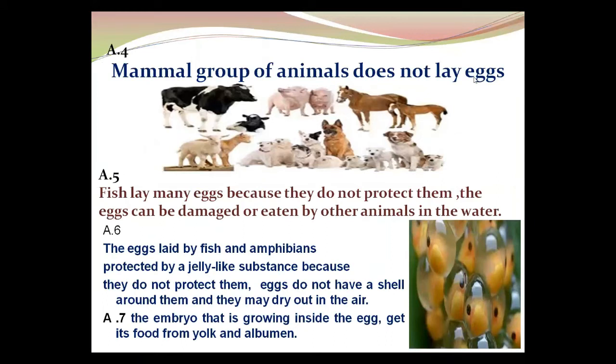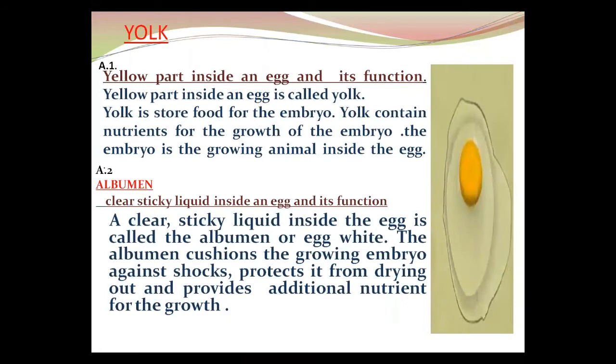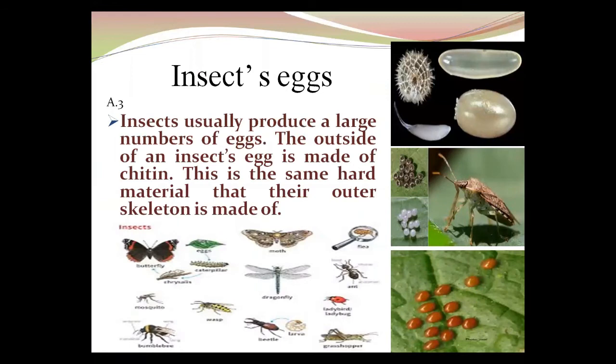Now we come to the insect's egg. We have discussed the two things, yolk and albumin, and after this we come to the insect egg. We have discussed the bird's egg. Do you know we have discussed the classes of animals? We have already discussed there are five classes: fish, amphibian, reptile, birds, and mammals. Many classes of animals lay eggs, but here we discuss some insects.